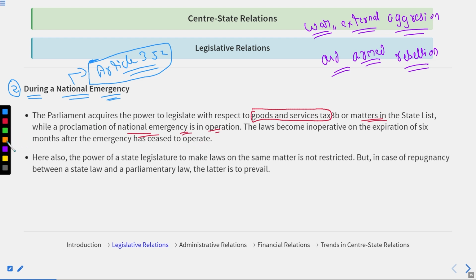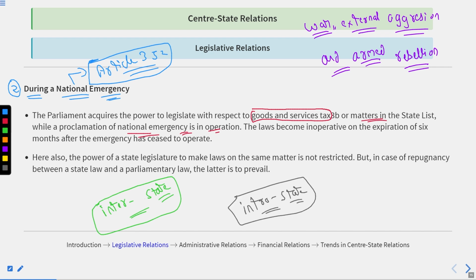When we were discussing the state and central powers over GST, we discussed that the center could charge when the trade is interstate, meaning between the states, and the state could charge when the trade is intrastate, meaning within the state.